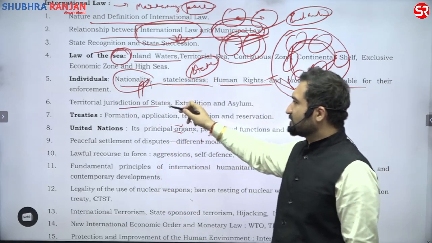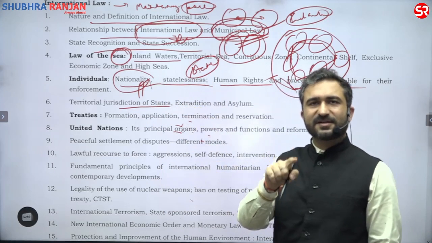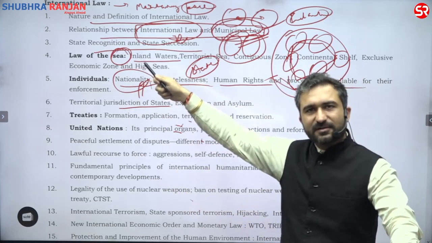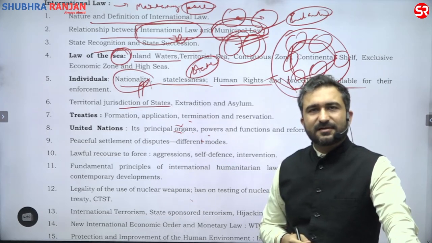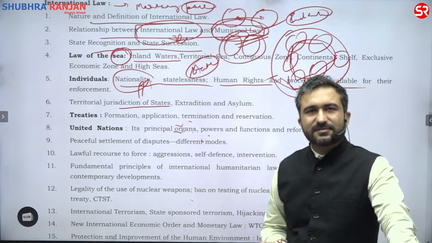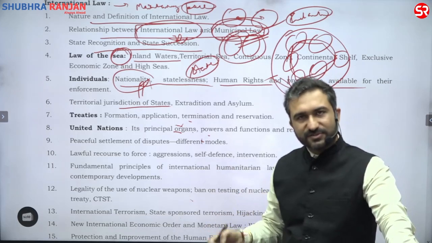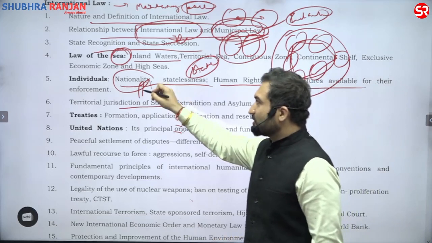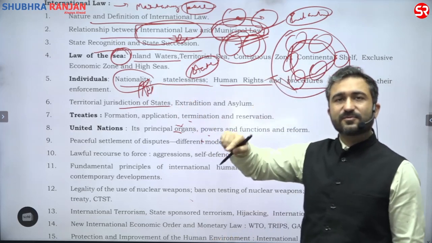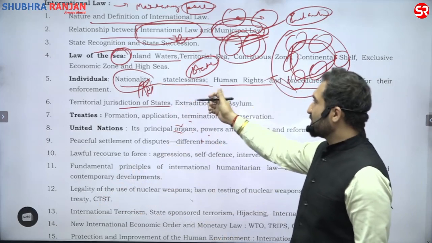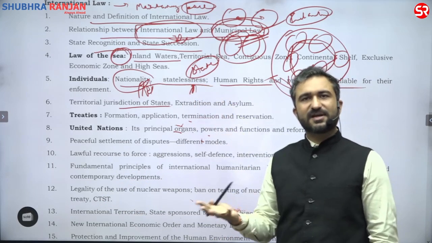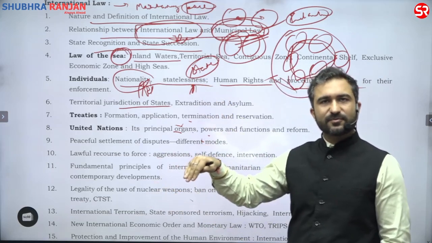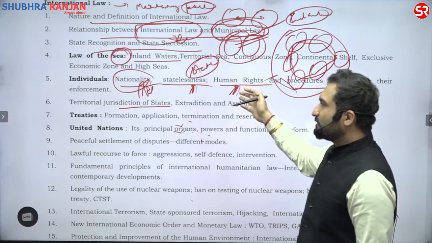Territorial jurisdiction of state. India can only legislate upon its own territory. The Indian Parliament cannot legislate for Pakistan. Can it do that? Not at all. So what will India do? India will legislate upon its own citizens, its own resources, its own territory. That is what we will understand, who are going to be called Indian nationals, and the concept behind that. Statelessness, how a person is known to be stateless, that means belonging to no country. What kind of law we are going to impute upon him. All these aspects we are going to deal with here.